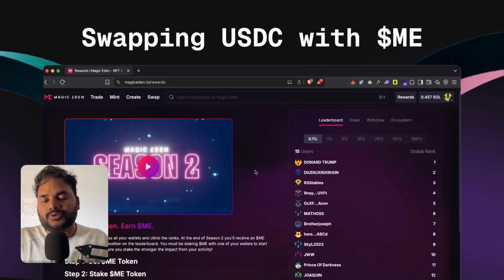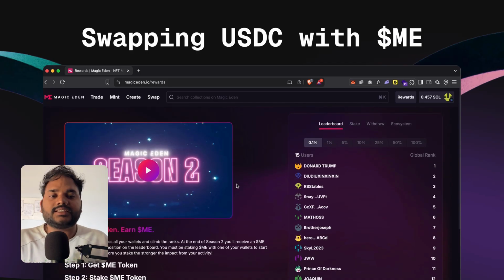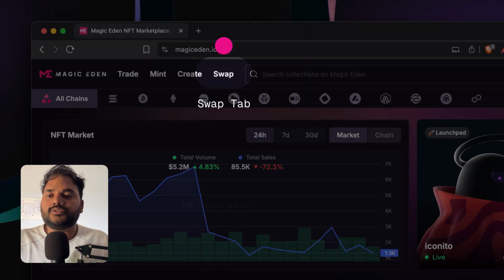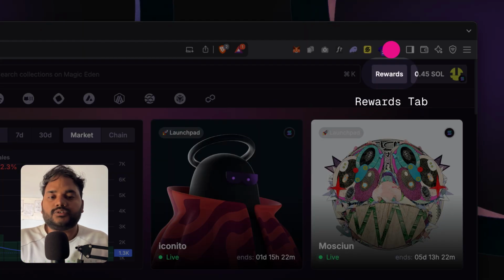Here is a quick tutorial of how you can swap USDC with ME. As you can see, first you need to swap your USDC into ME tokens. How will you do it? Either you can go to the swap tab or you can go to the rewards tab, which is just beside the profile icon.